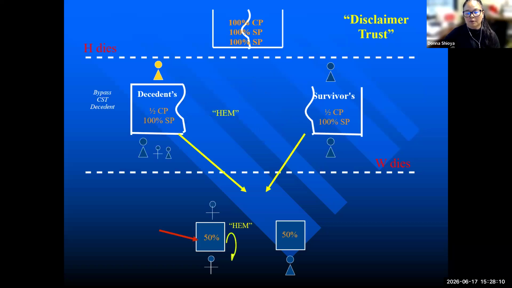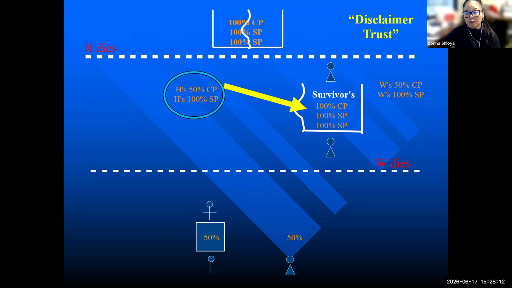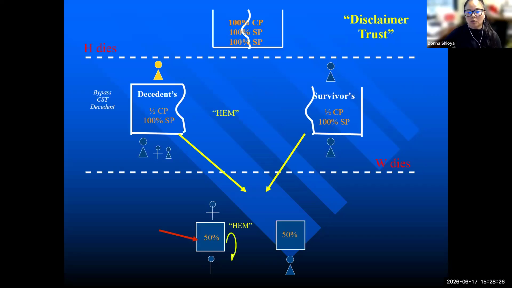But here with the disclaimer, the default is that it is first going into the survivor's trust, and it is only upon the action of the surviving spouse saying that they don't want those assets to go into the survivor's trust that in that case, then the decedent's trust will be created and funded. The terms of those trusts, again, are irrevocable because the decedent is no longer alive, and then we can build in the remarriage protections there.